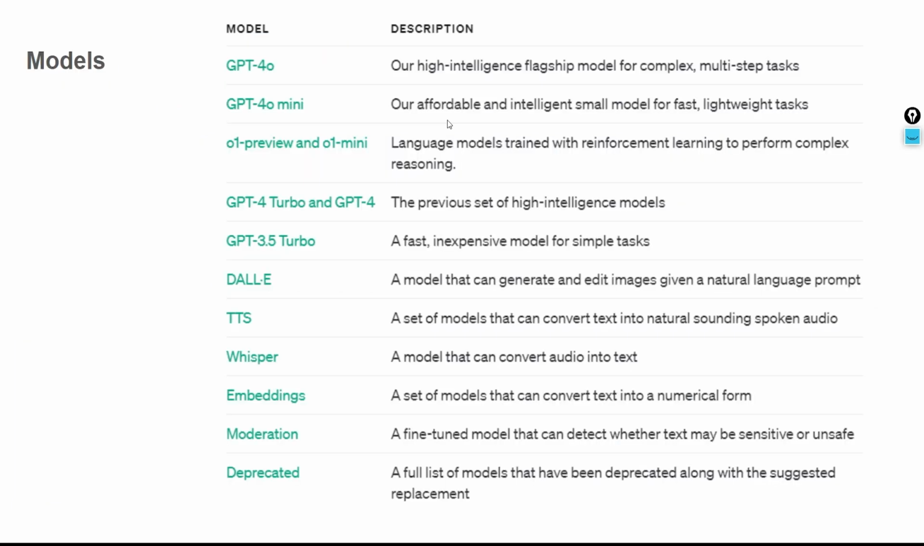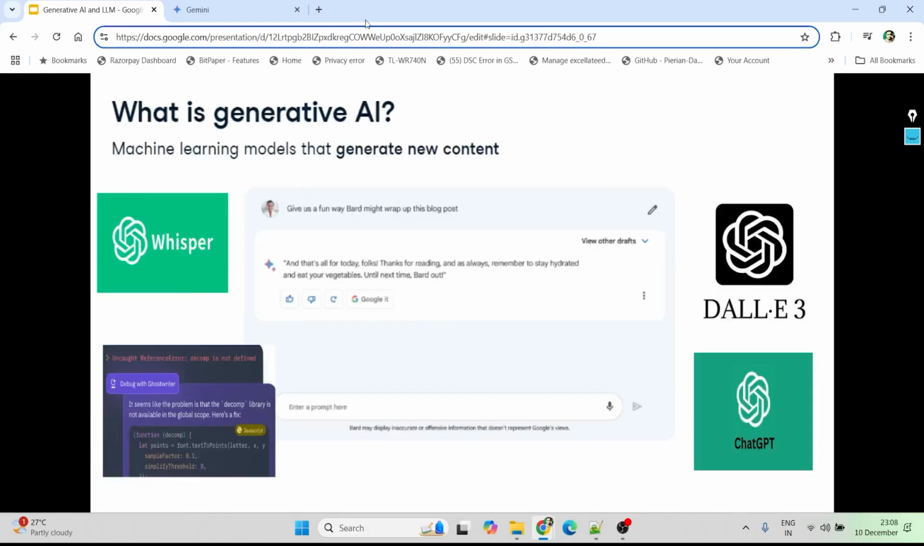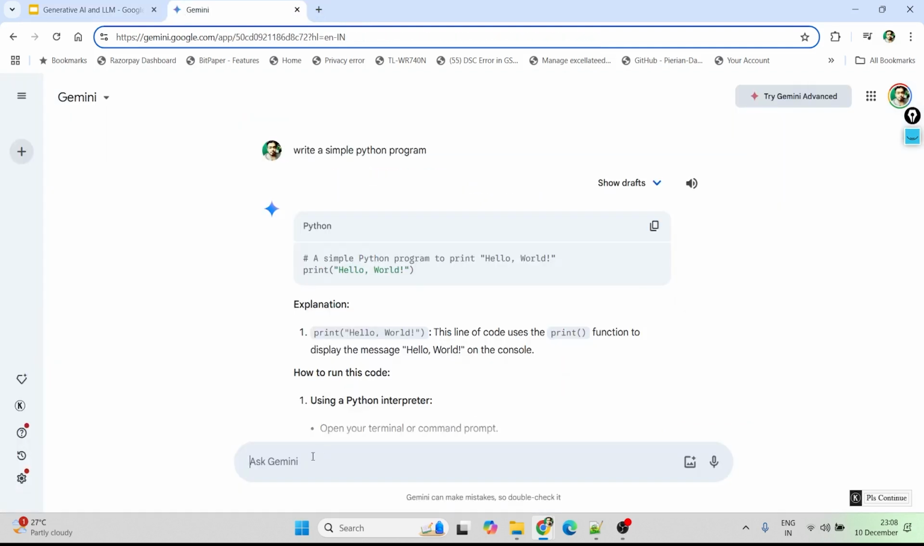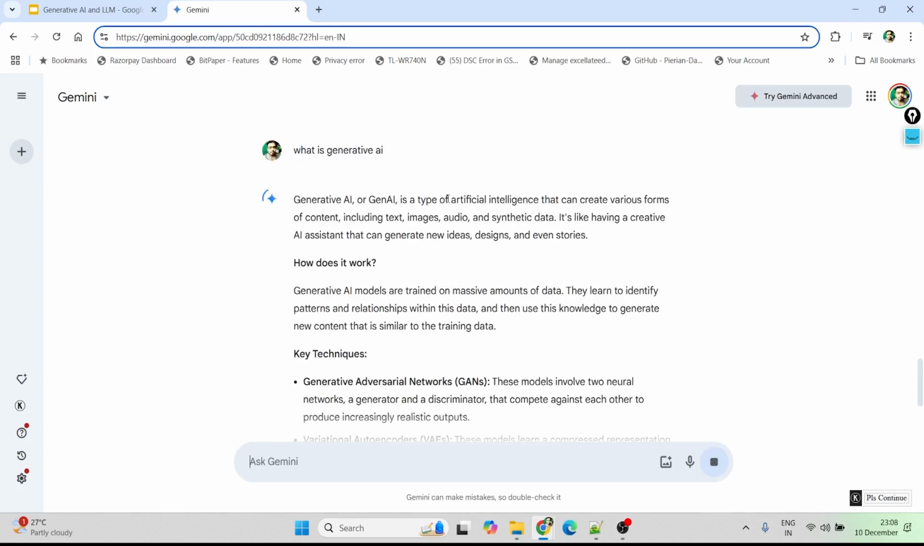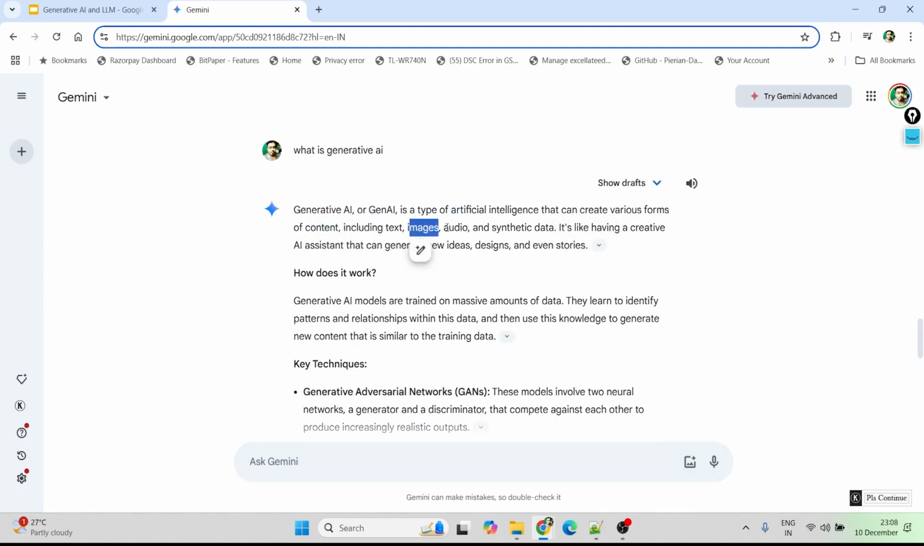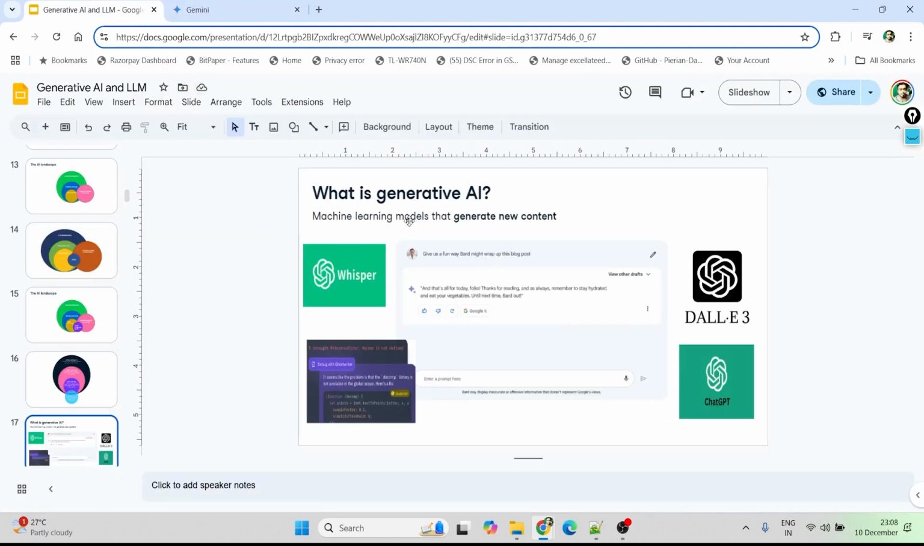Before getting into this, let me show you the definition. Let's ask Gemini what it says. If I ask what is generative AI, you can see: generative AI is a type of artificial intelligence that creates various forms of content, including text, images, audio, and synthetic data. In my definition, I said generative AI is a machine learning model that generates new content. So what kind of content?